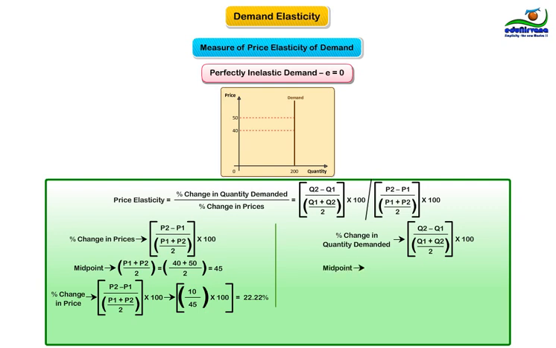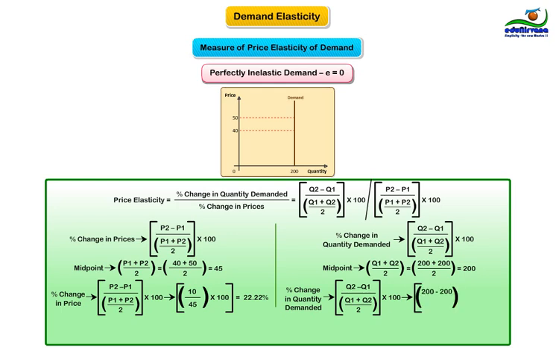Let's now calculate percentage change in quantity demanded. Midpoint is Q1 plus Q2 divided by 2, that is 200 plus 200 divided by 2 results in 200. Percentage change is Q2 minus Q1 divided by midpoint whole multiplied by 100, that is 200 minus 200 divided by 200 whole multiplied by 100, which results in 0%.